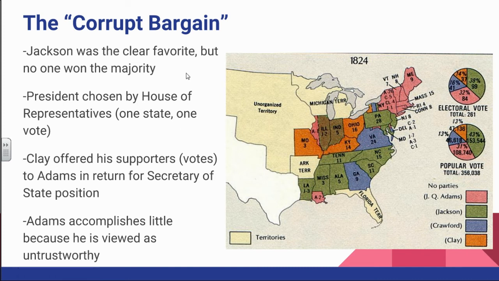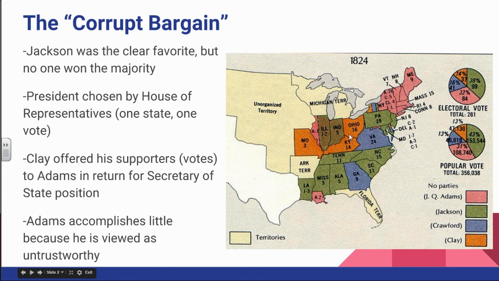So what happens, though, with the Electoral College is if nobody wins a majority, or half plus one, of the electoral votes, the president will be chosen by the House of Representatives in a one state gets one vote runoff election. So what happened then, you had Henry Clay from Kentucky. Unsurprisingly, you can see that Henry Clay won 3 of the western states since he was advocating those western policies.